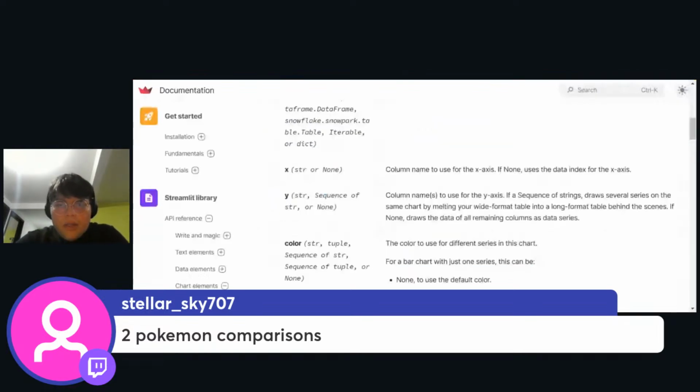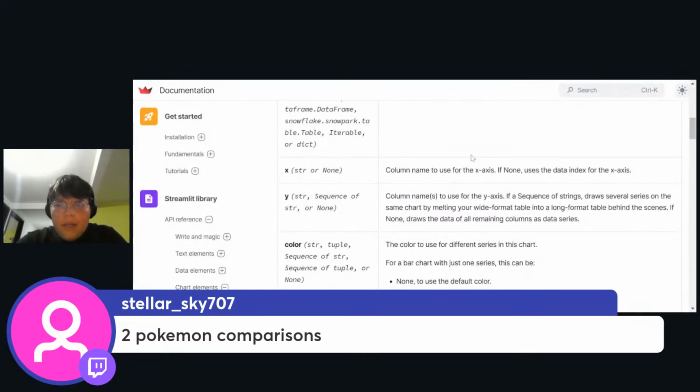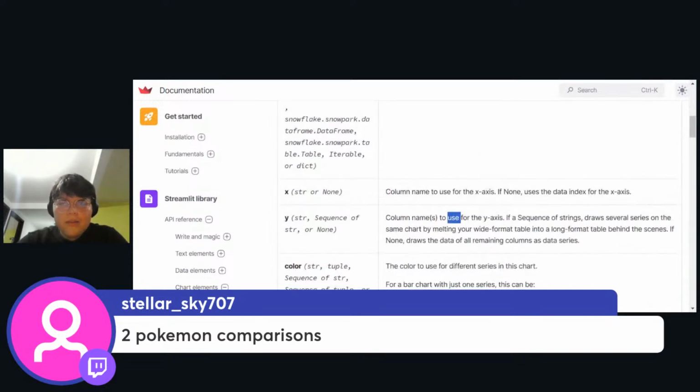So let's go to the documentation and see the column name to use for the x-axis and for the y-axis. So yeah, I think we can do something like this, right? The x is going to be equal to HP, y Pokemon, and no, actually this is Pokemon, and this is going to be the axis. I'm sorry, HP. And we're going to pass a comparison of Pokemon data.